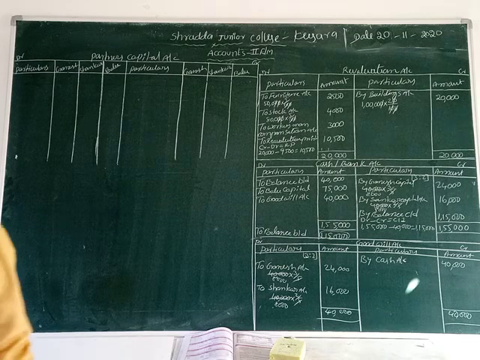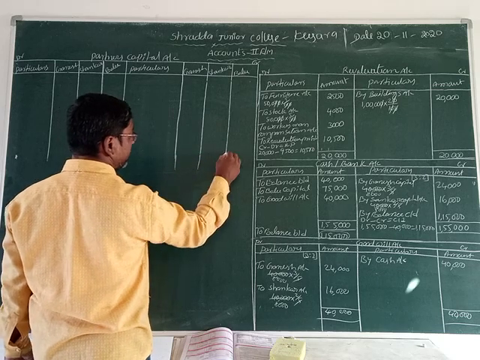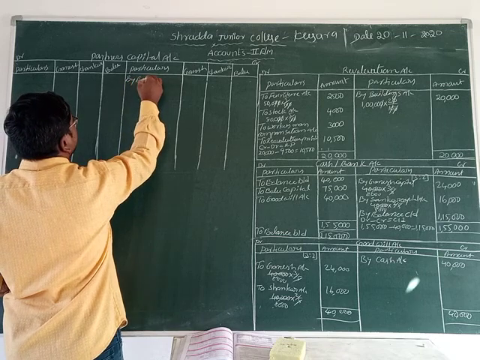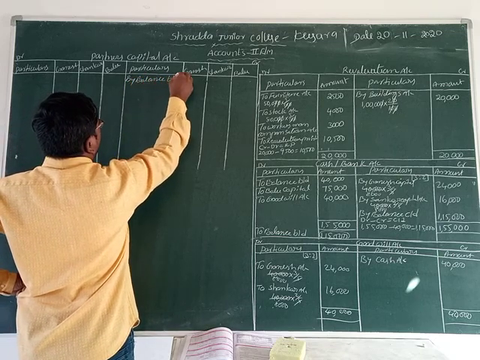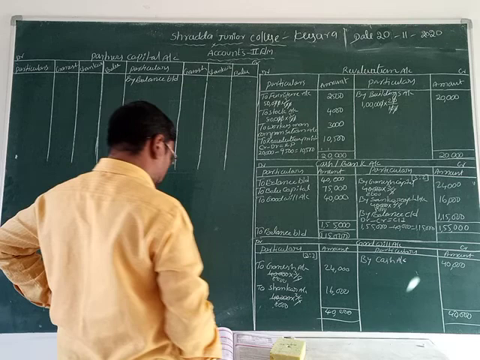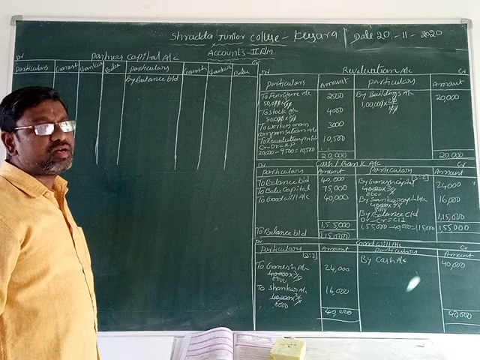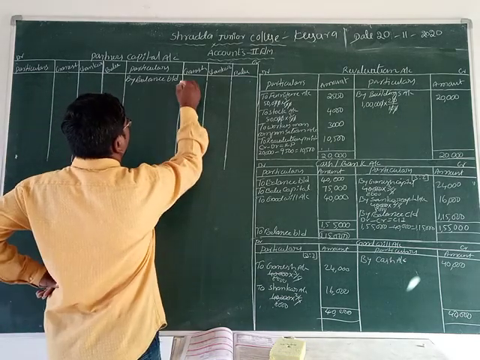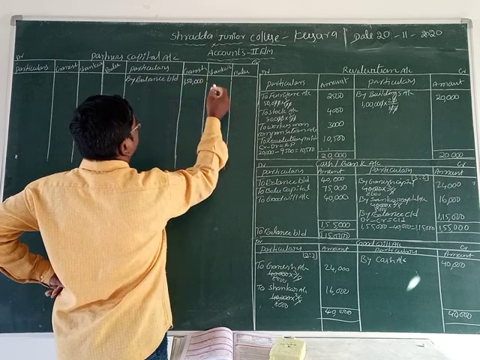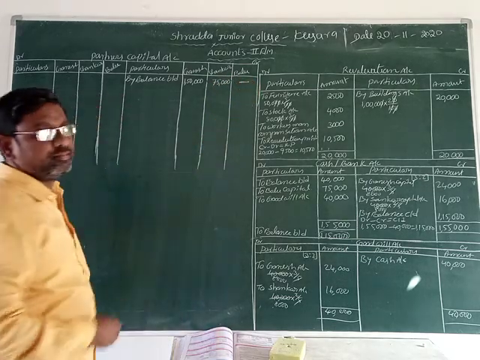In this partners capital account, we can take the opening balances on the credit side. That's why we can write down by balance b/d. What is the amount of the balance b/d? The old balance sheet has given Ganesh capital as 1,50,000 and Shankar capital as 75,000. Write down Ganesh 1,50,000. Now Shankar 75,000 rupees. Balu has nil.